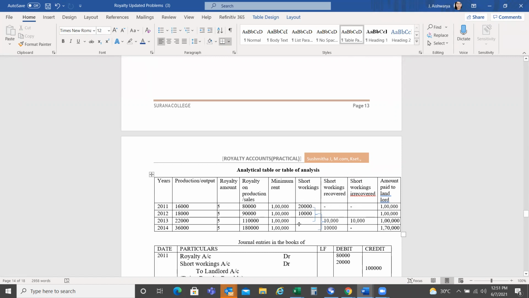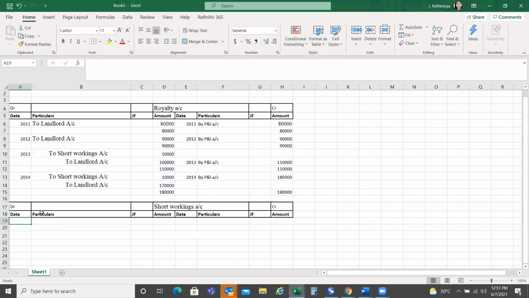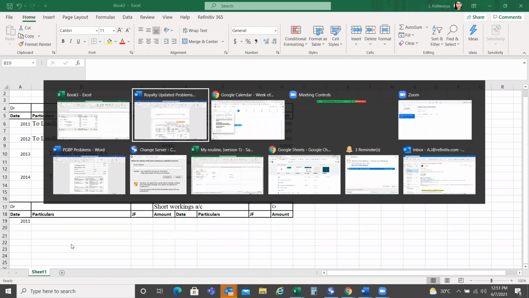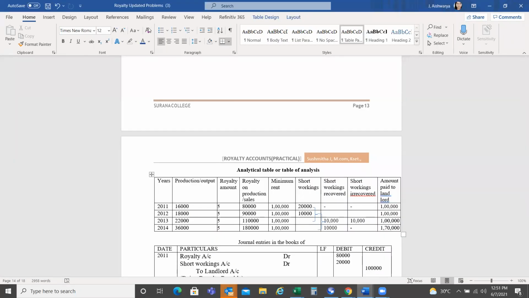So that entry has to be taken care of first. 2011. Short workings is very difficult. I want everyone to come, and I'll take up that. Is that okay? Yes, ma'am.